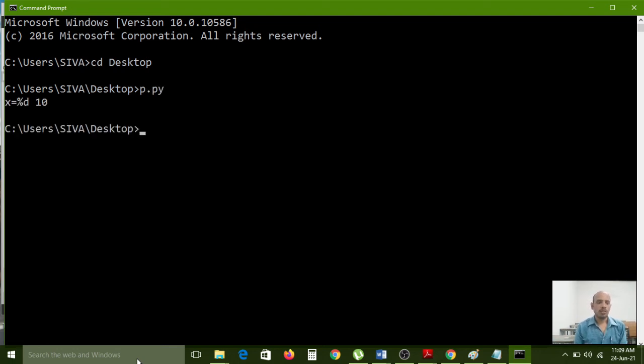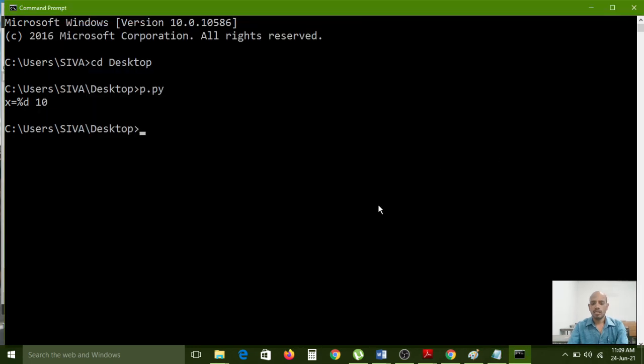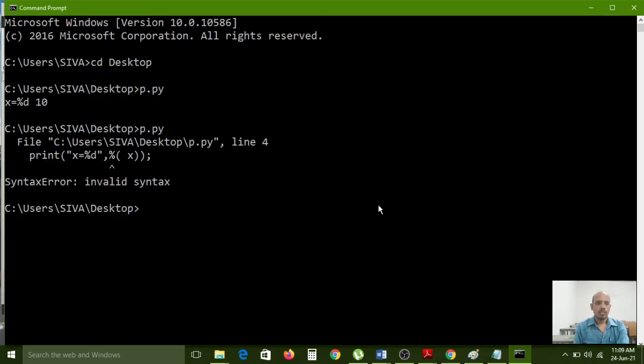So it is showing x %d 10. Wait, why is it showing like that? If you want to use the percent operator, you can use it like this. Now it is showing an error.